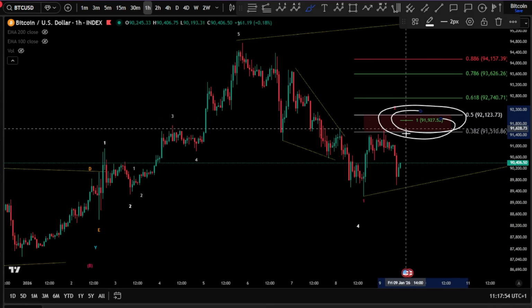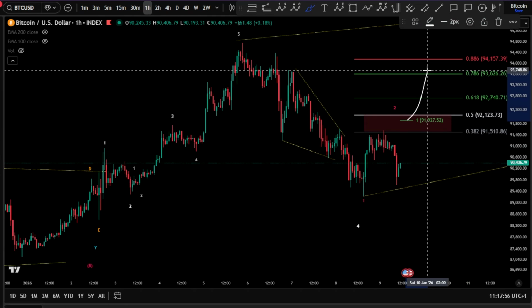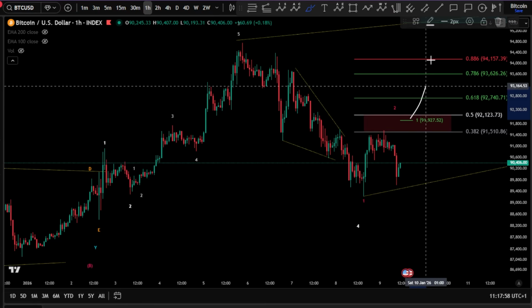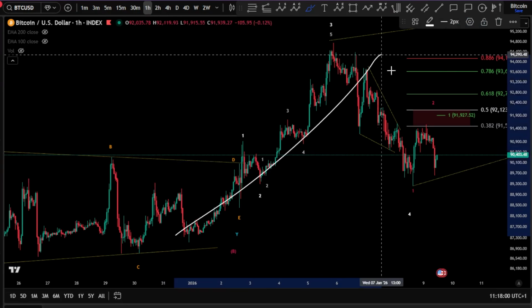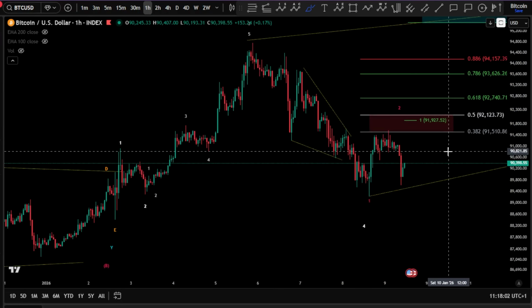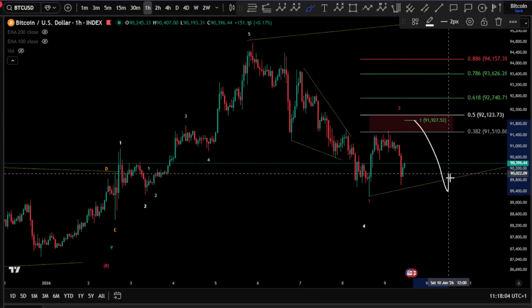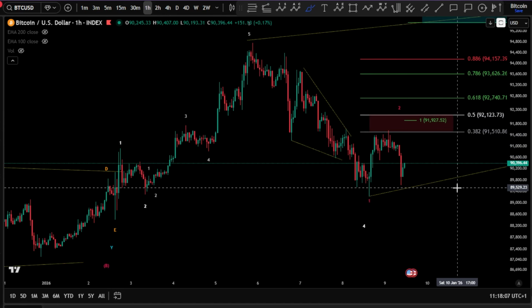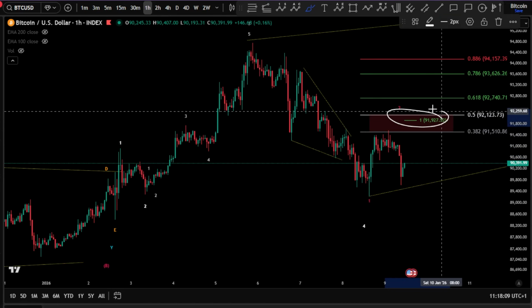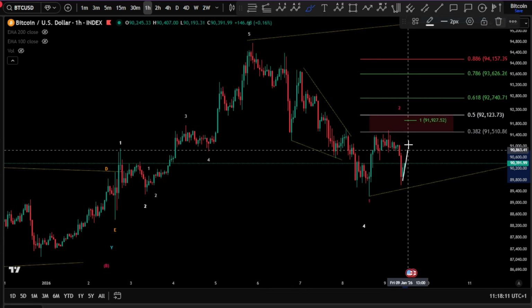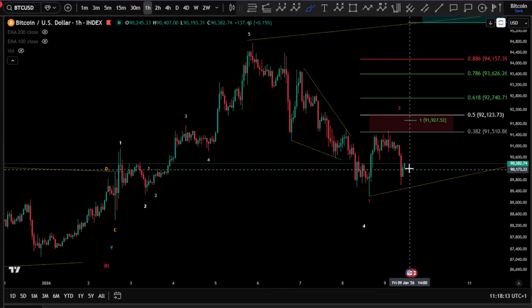So the key level to be tested, of course, is this one. If broken, that means something else is unfolding. We might proceed again with the diagonal there toward the upside. But if we push for lower again, okay, we continue bearish, definitely. So to be watched right now is the 91K. And I believe the price might continue toward the upside.